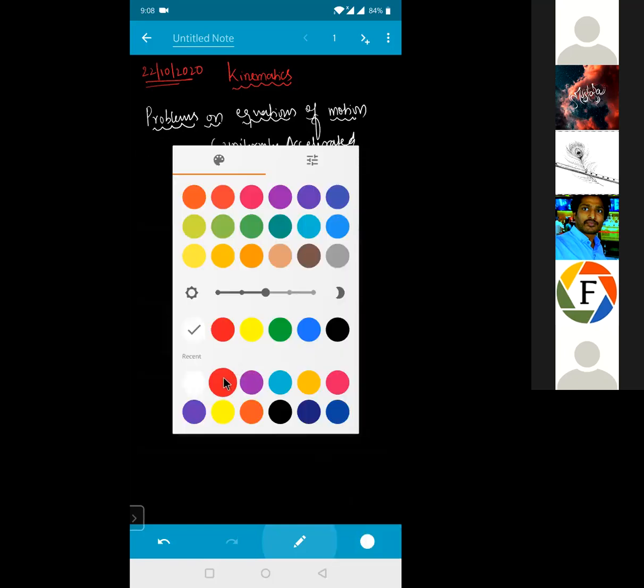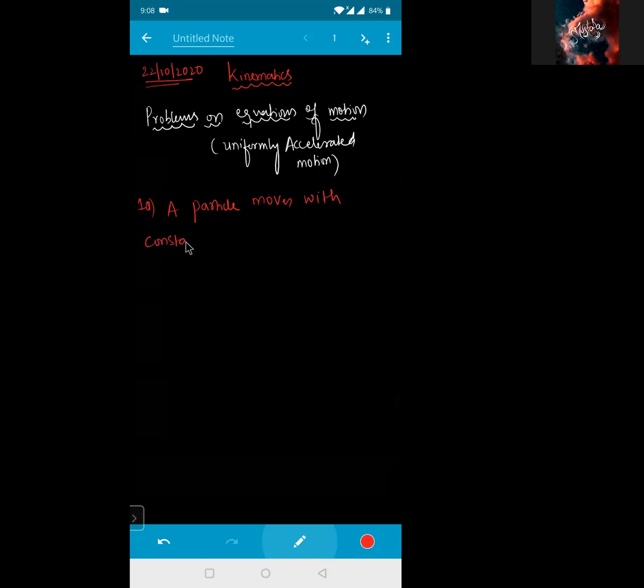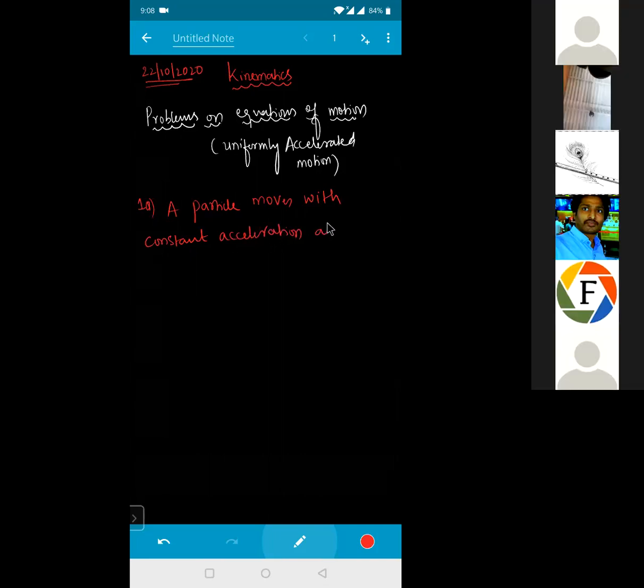Yesterday in the last I have given one question. Has anyone tried that question, beta? So the question was something like this. A particle moves with constant acceleration along a straight line, starting from rest.